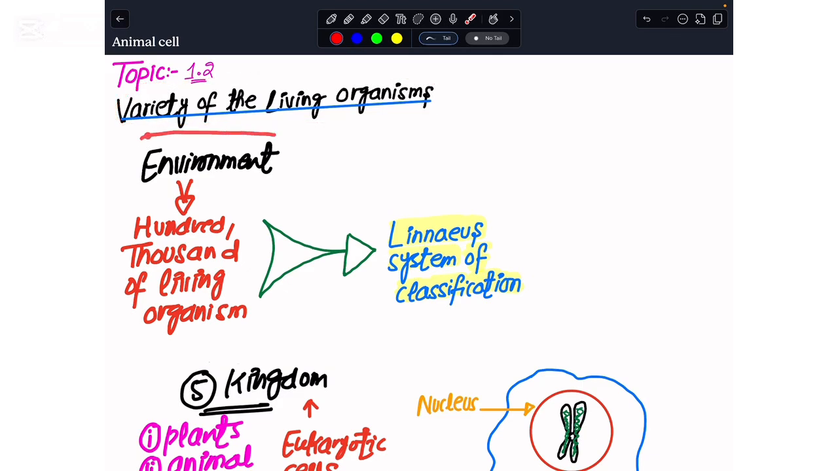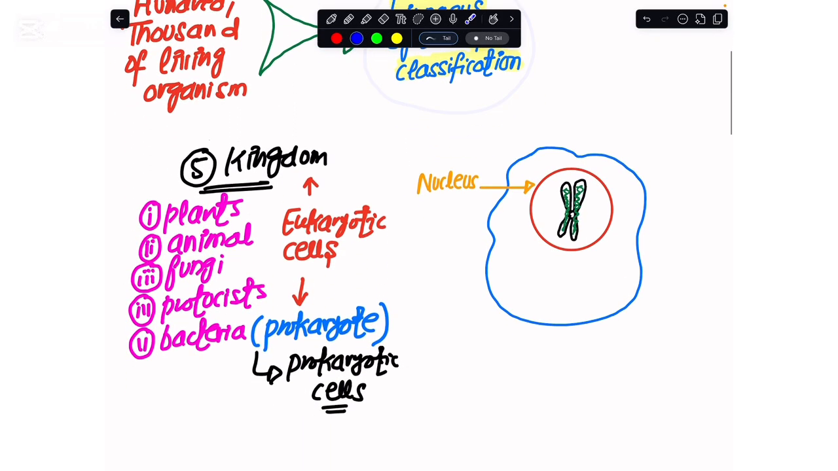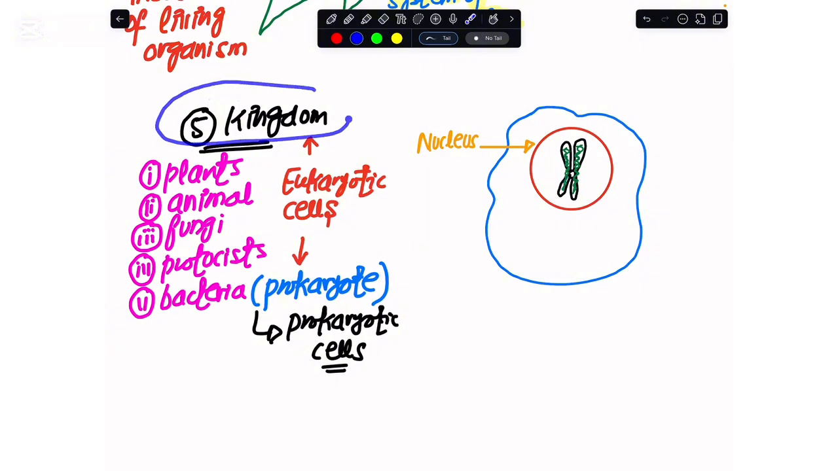Now, if we look at our external environment, what we observe is that there exist some hundreds to thousands of different living organisms. So we have a lot of variety of living organisms, until the scientist Linnaeus came along. Linnaeus started categorizing the living organisms into some specific groups. As per this Linnaean system of classification, he devised a total of five kingdoms.